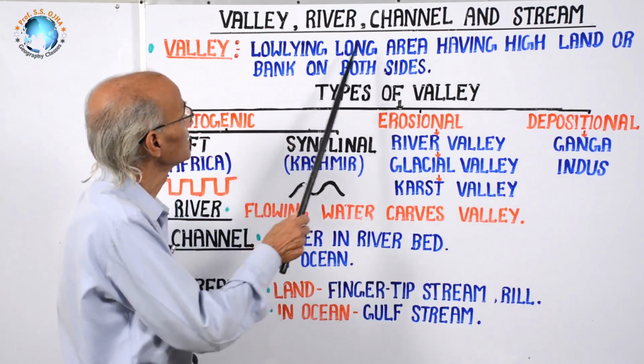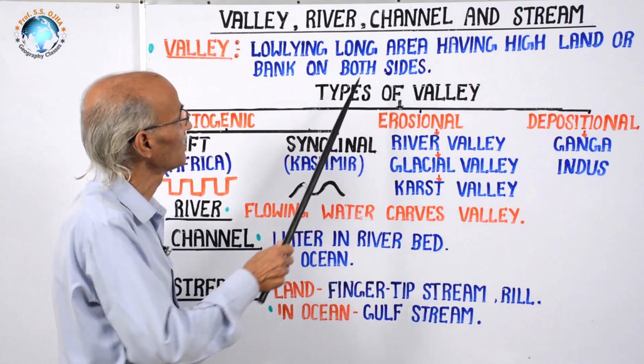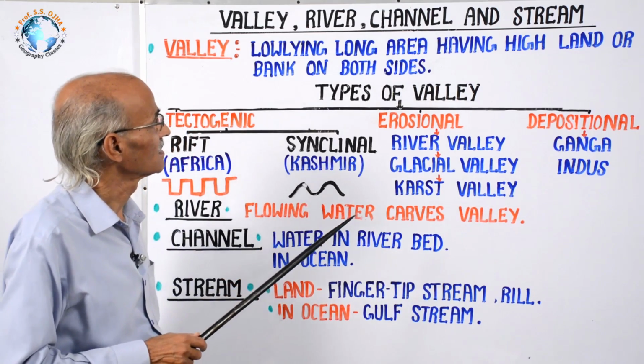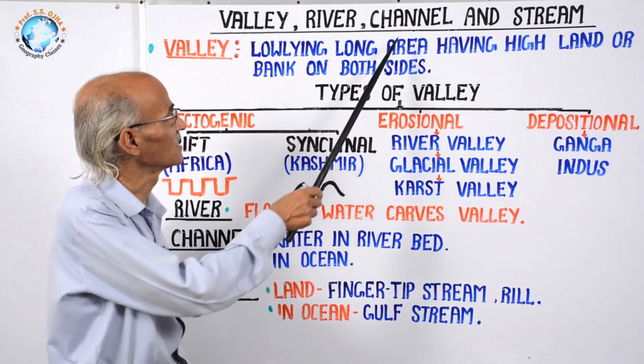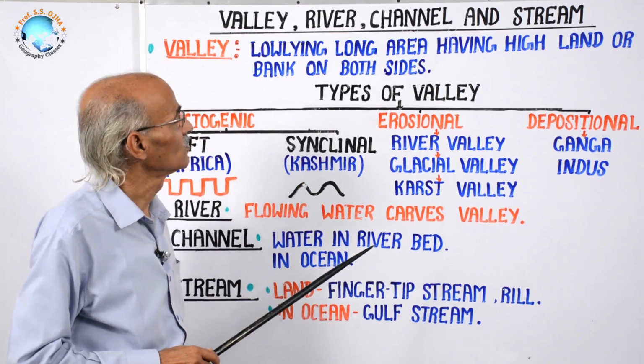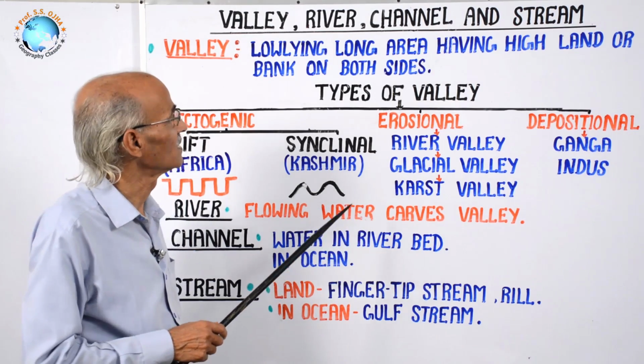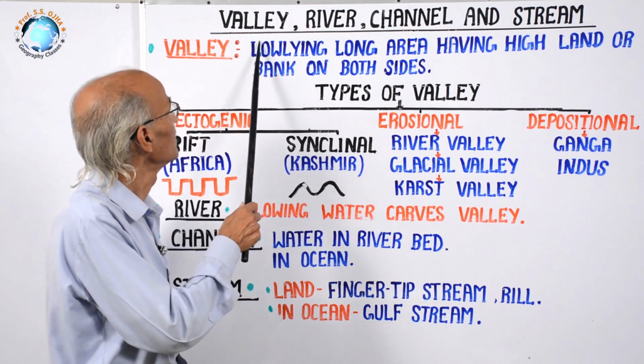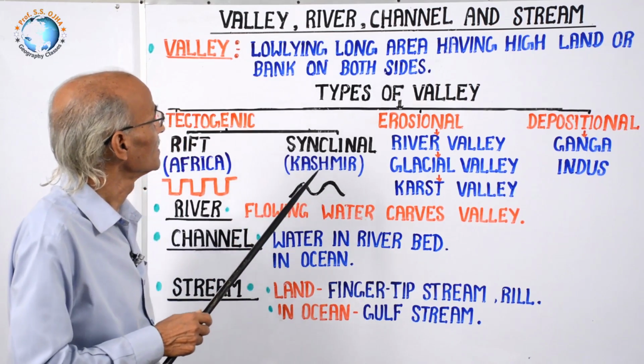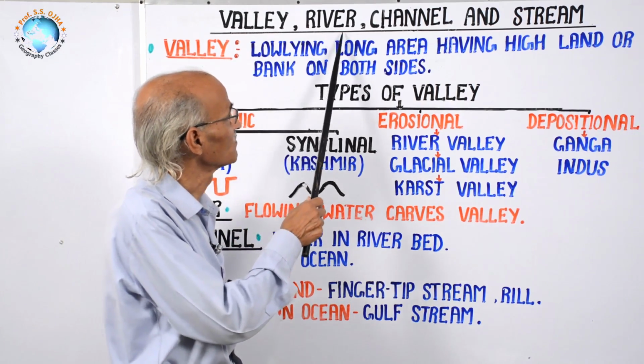The term channel is very important because in IAS geography, channel morphology is a new chapter introduced in geomorphology, and valley and rivers are very frequently used terms.